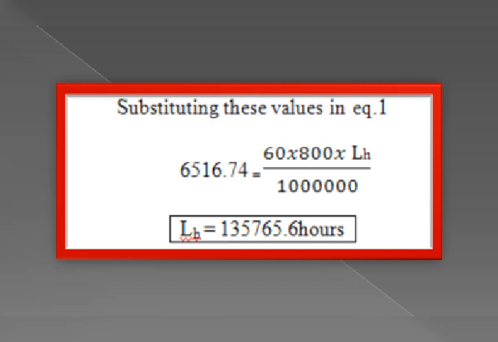Then divide by 24, you are getting in terms of days what is the life of the bearing, and further divide by 365, you are getting the life of the bearing in terms of years. So whichever mode he asked to find the life of the bearing, either in terms of minutes, seconds, hours, days, months, years, you can use that particular method.